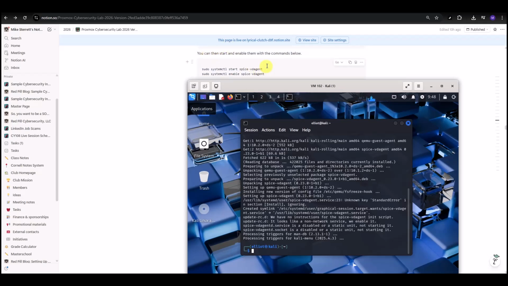And this is just to start those services and then to enable them so they'll start every time that the machine starts. So we'll go sudo systemctl start spice-vdagent.